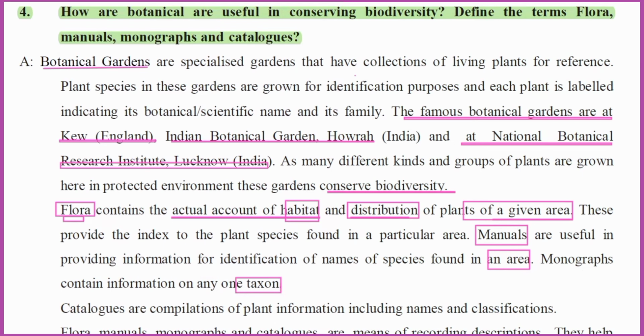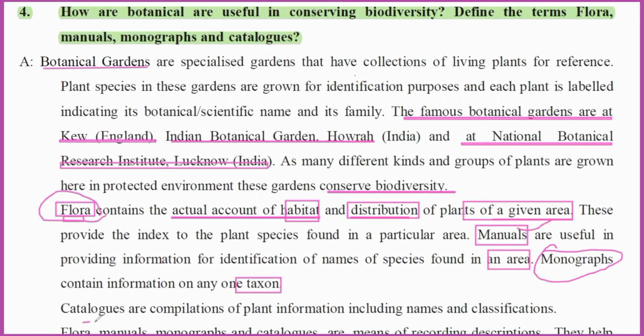These three, manuals, monographs, and flora, are the most important, and are useful to determine newly identified plants. They have particular information regarding the plants.